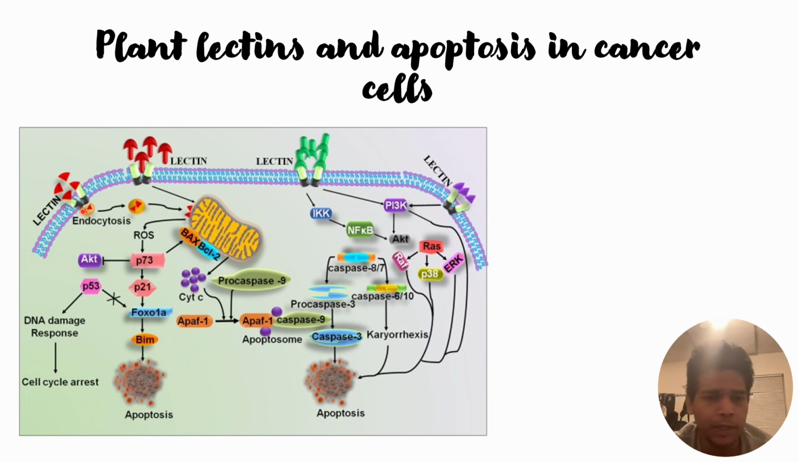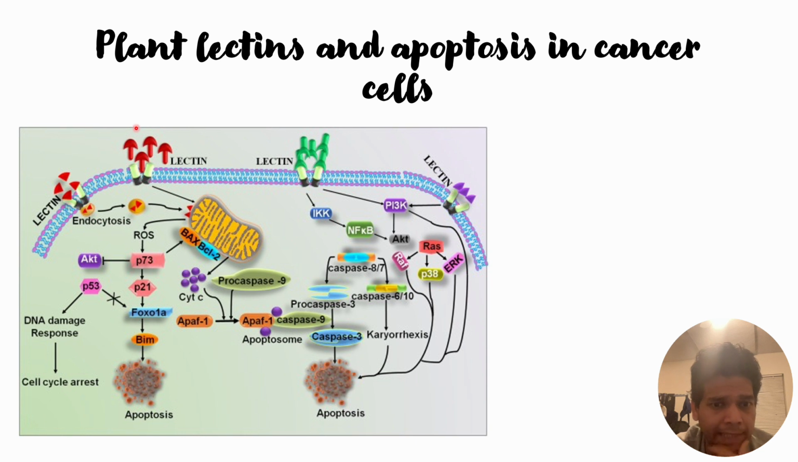So there are different ways by which lectins can trigger apoptosis. Some of these pathways are called intrinsic apoptotic pathways, and some of the other ways by which lectins trigger apoptosis are known as extrinsic apoptotic pathways. In the case of intrinsic apoptosis pathways, it can happen in two different ways.